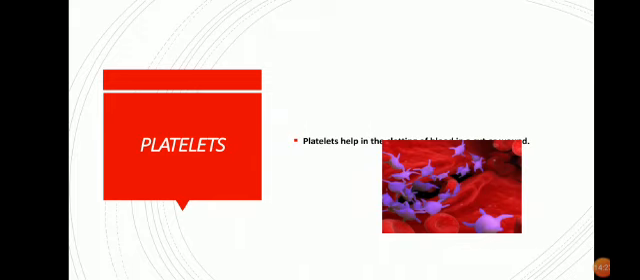Now, platelets are a type of blood cell that helps in the clotting of blood in a cut or wound. Suppose you have got a cut or wound in your body. The blood flows for some time, isn't it? After some time, you will find that the bleeding stops. Actually, how does the bleeding stop?